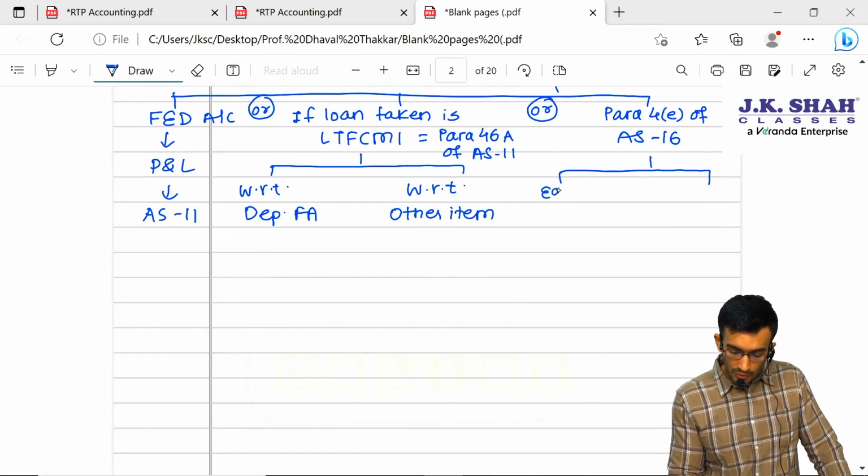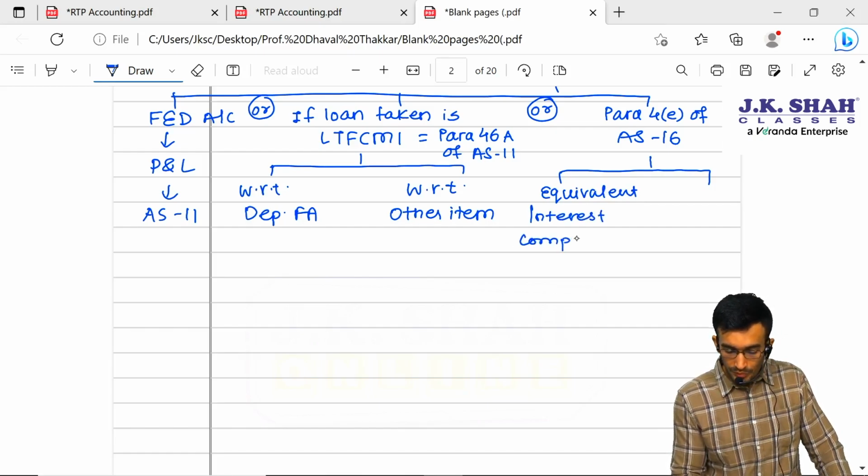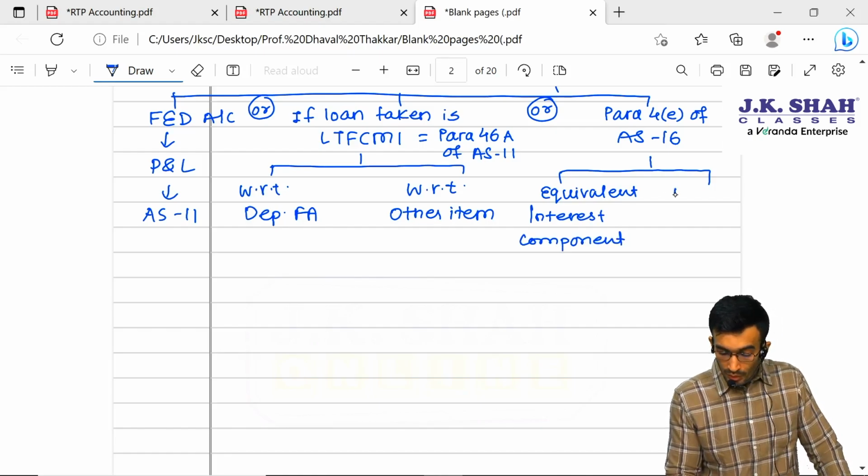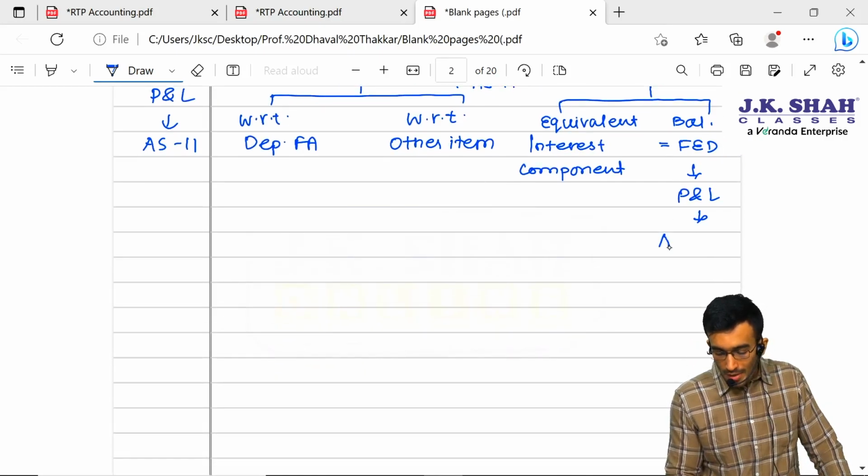First is the equivalent interest component, and the balance FD account, which will go to P&L as per AS 11.